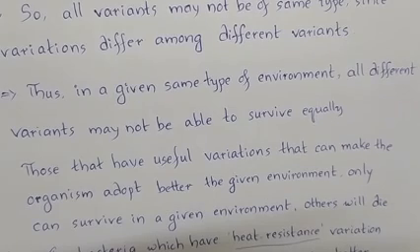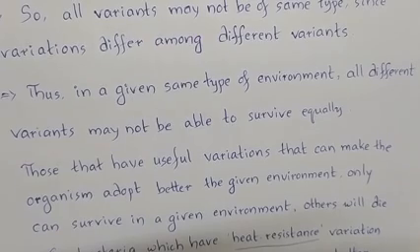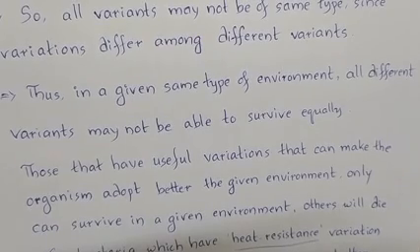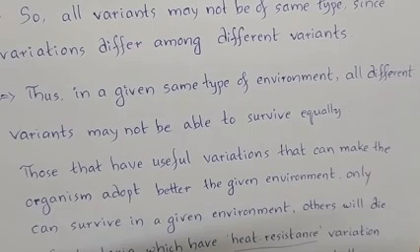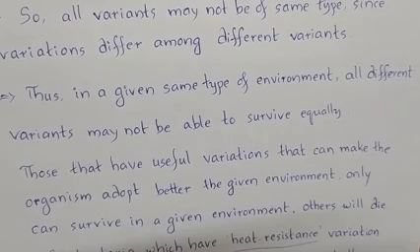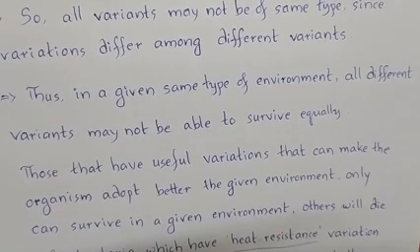And the bacteria which are able to adapt to the given environment in a better manner than the others could survive. But how could they adapt better? Because of the variations that are present in them. So, those that have useful variations which make the organism adapt better to the given environment than the other organisms only can survive.